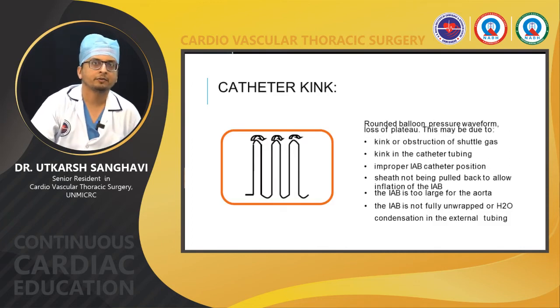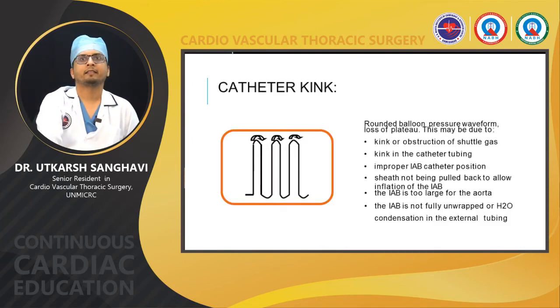Now coming to a very rare problem, that the catheter is kinking. How do you diagnose that the catheter is kinked? You can see that the IABP waveform will be rounded on the top, and there will be absence of the plateau phase. This may be a kink or obstruction of the gas, a kink in the catheter tubing, or an improper IABP catheter position.